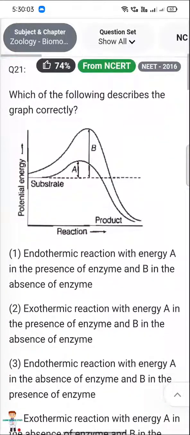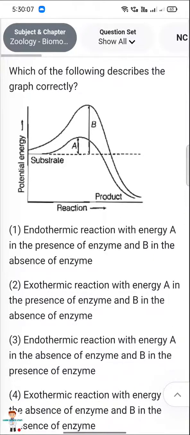नेक्स्ट, which of the following describes the graph correctly? Endothermic reaction with the energy A, the presence of enzyme, and B, absence of enzyme. Exothermic reaction with energy A in the presence of enzyme and B in the absence of enzyme. Endothermic reaction with A in the absence of enzyme and B presence of enzyme.